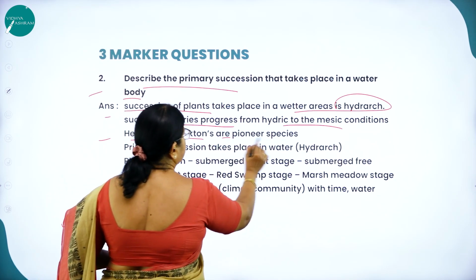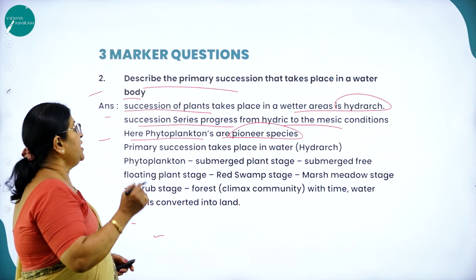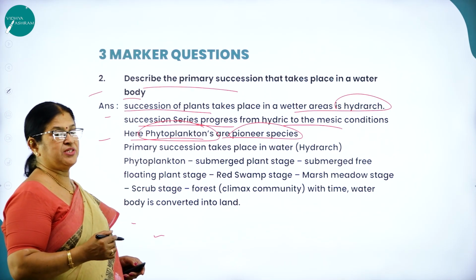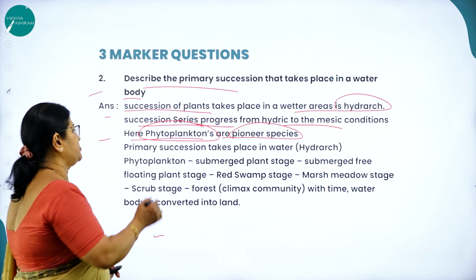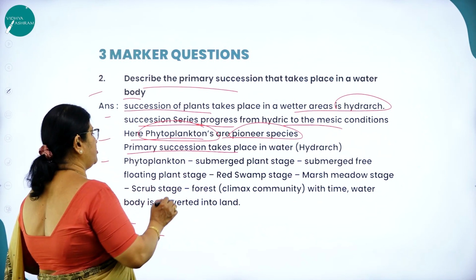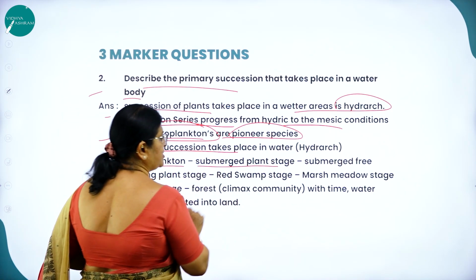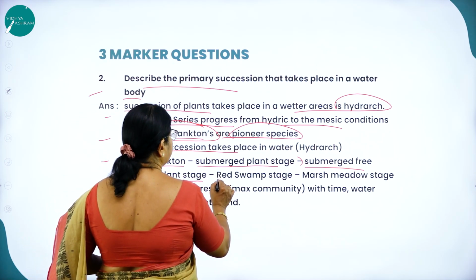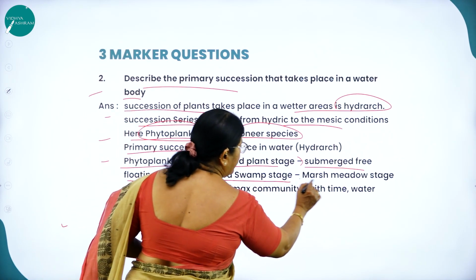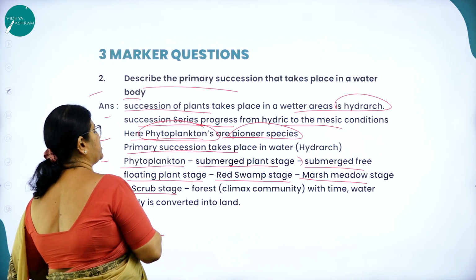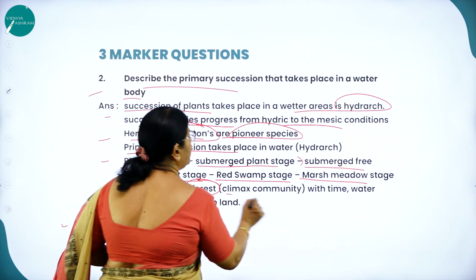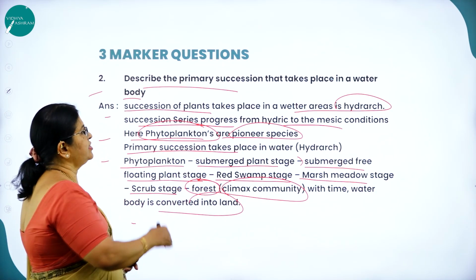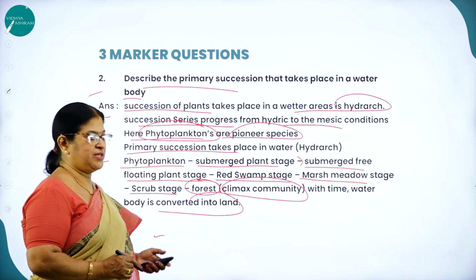Here phytoplanktons are the pioneer species. So in hydrarch succession, phytoplanktons will be the pioneer species. In xerarch, lichens will be the pioneer species. So primary succession takes place in water. Phytoplankton to submerged plant stage, submerged stage to submerged free floating stage, then to reed swamp stage, marsh meadow stage, then scrub stage, then to forest, which forms the climax community. With time, the water body is converted into land. So this is called the primary succession that takes place in a water body.